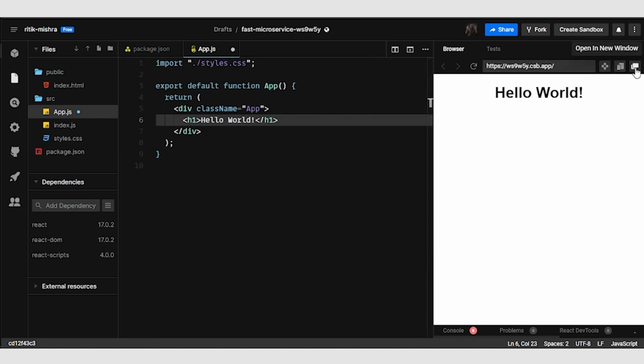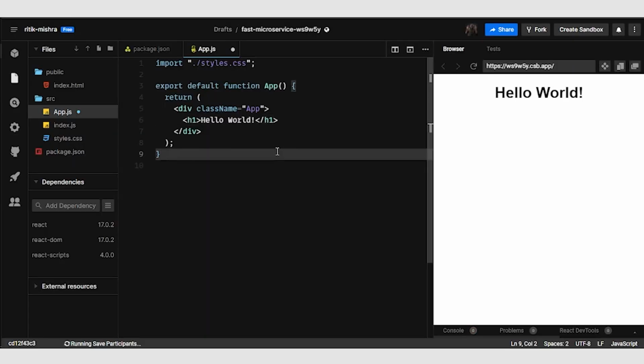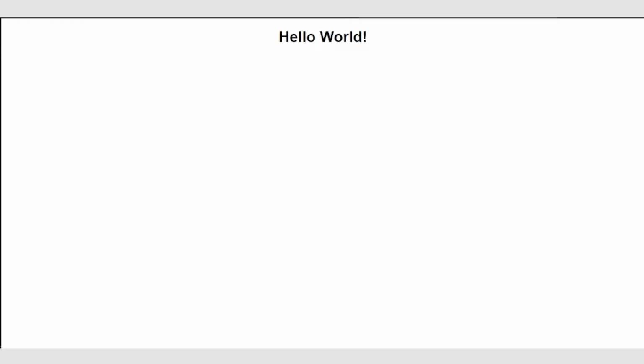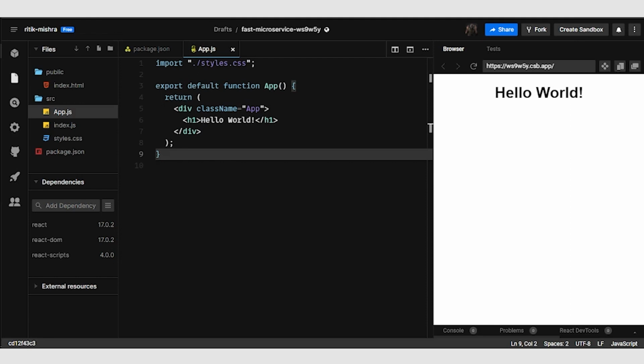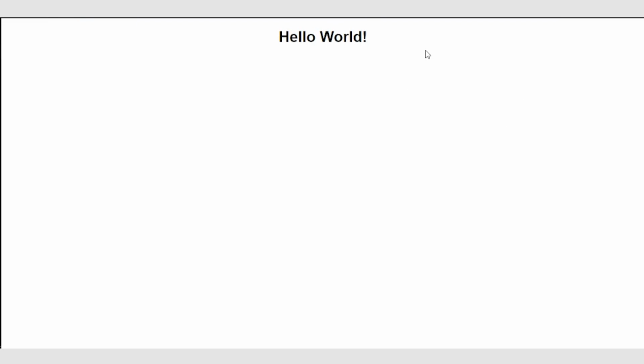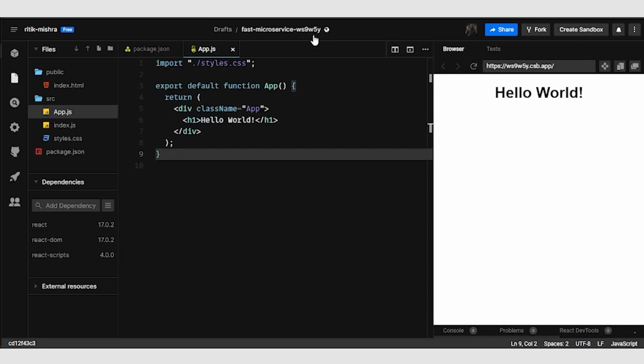So using this button right here, you'll be able to pop it out in a separate window. Okay, let's save this. Okay, you can see here hello world is being displayed, and this is basically how our first, or let's say this starting, let me rename this.